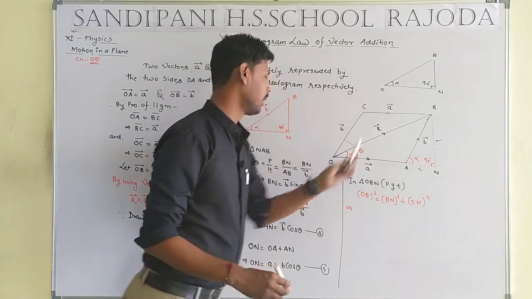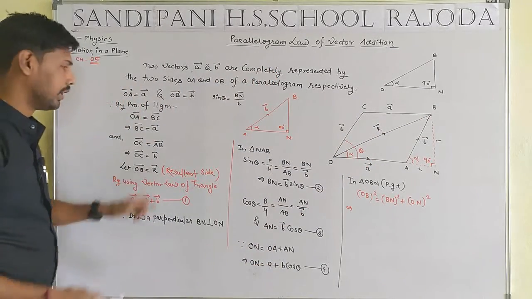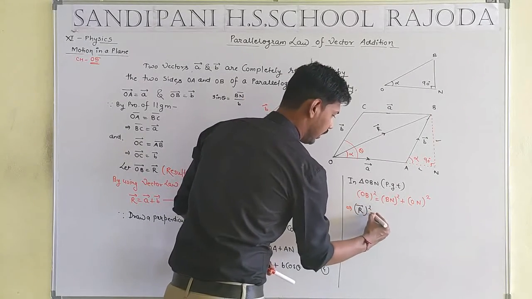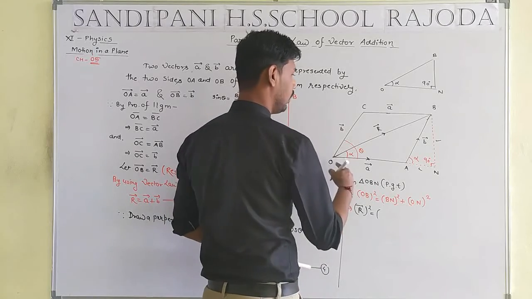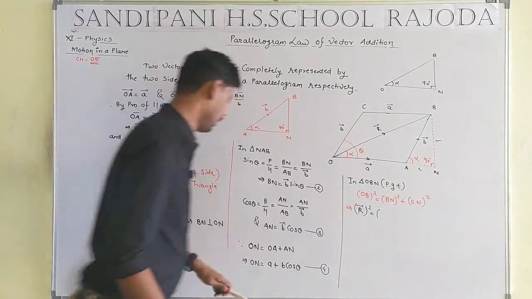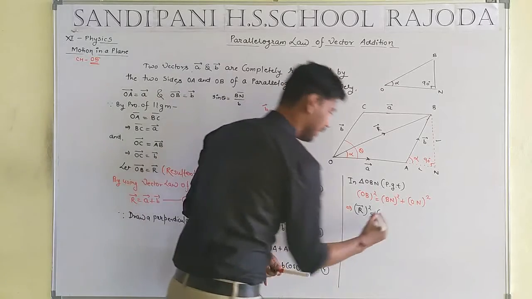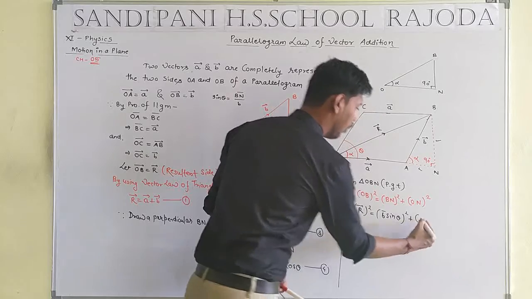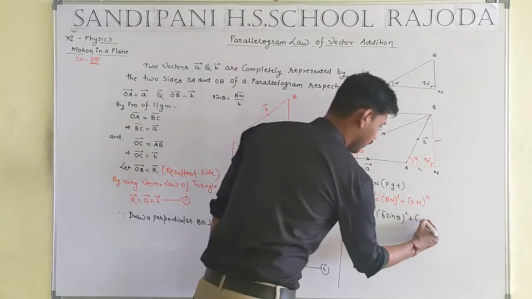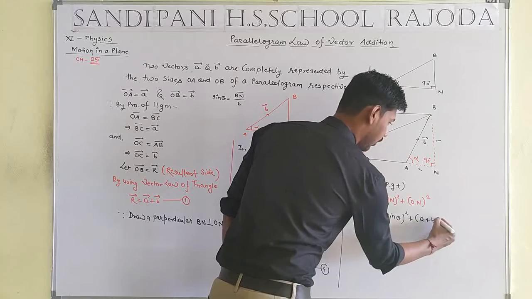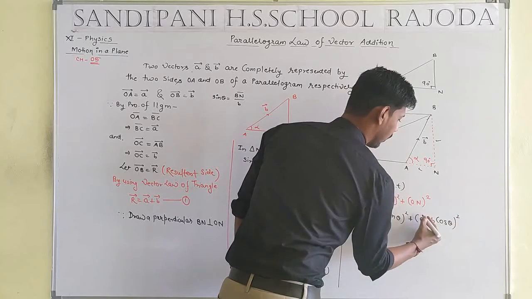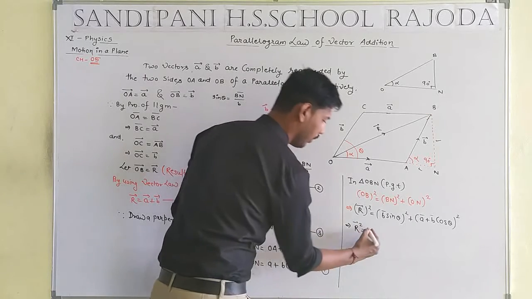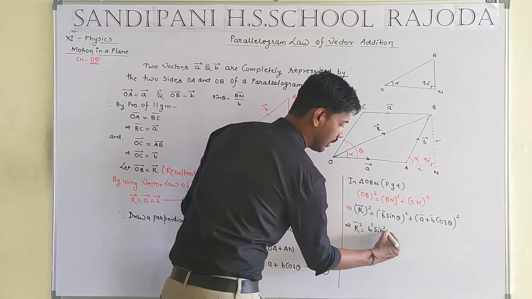OB will be equal to vector R, such that vector R squared equals BN squared plus ON squared. The value of BN will be equal to B sin theta, so (B sin theta) whole squared, and ON will be equal to (A plus B cos theta) whole squared. Okay student, now capital R squared will be equal to B squared sin squared theta plus